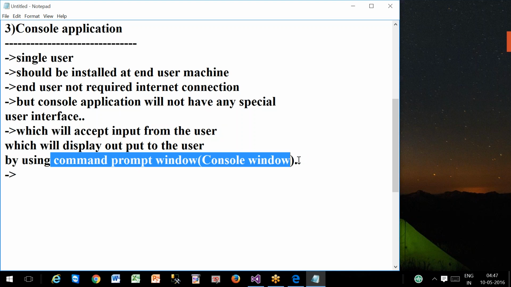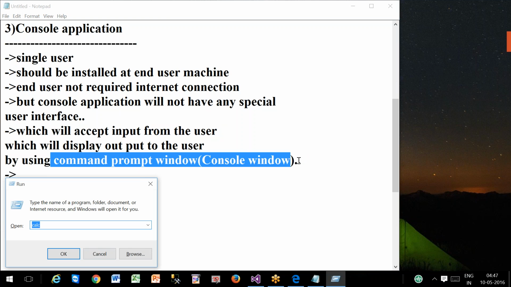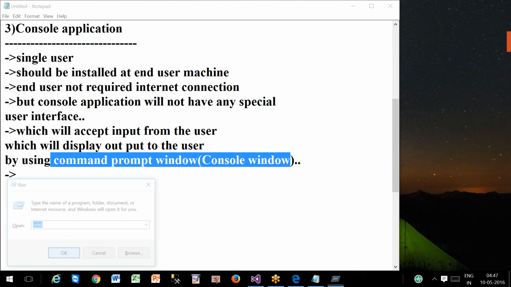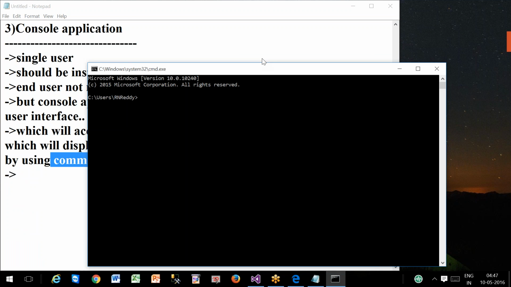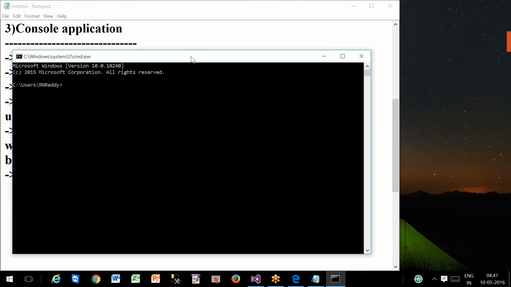Due to that reason, these applications are called console application. Command prompt window, if anybody doesn't have the idea, I'm showing you CMD run. I'm opening run window and there I'm typing CMD. It will open command prompt window, this window. This is the window we will use to get the input and display output in console applications.